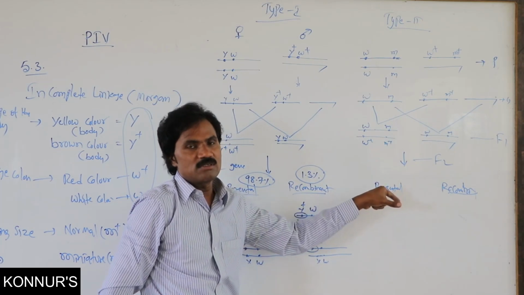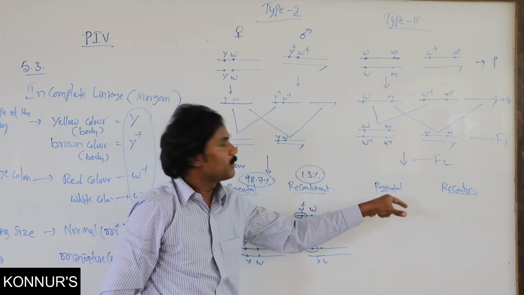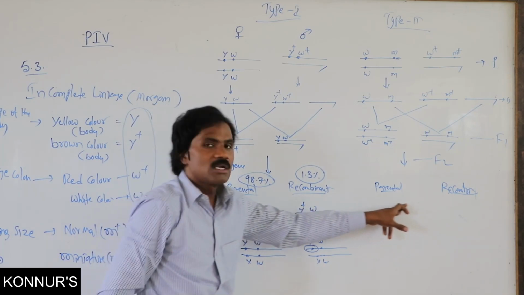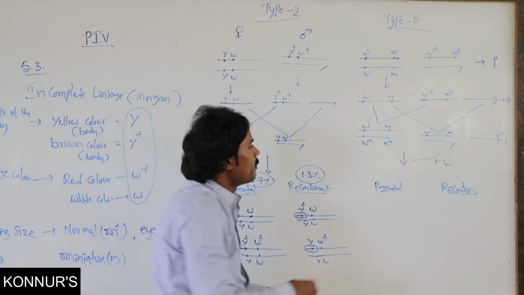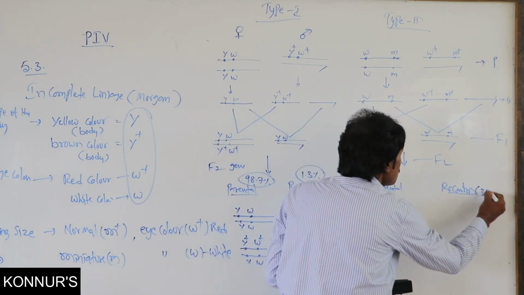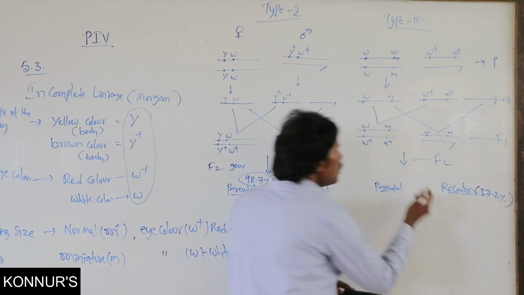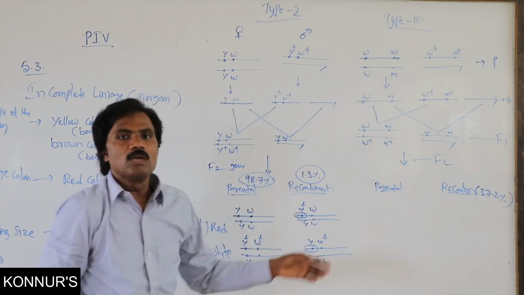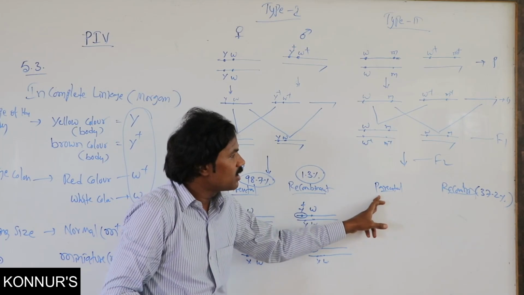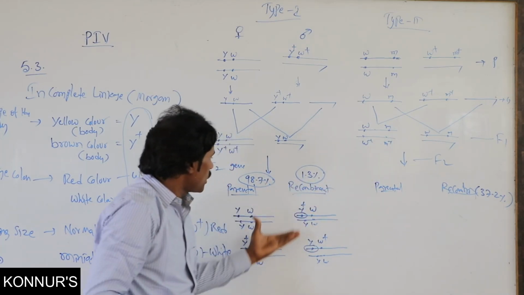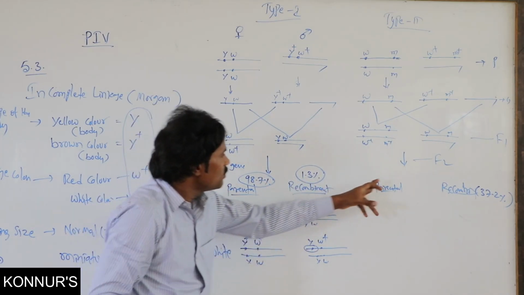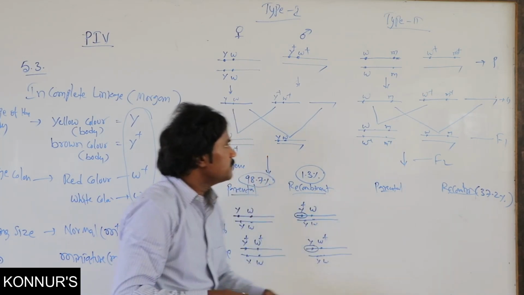Similarly, here also, because of the distance, 37.3 percentage, 37.2% is recombinant. The rest will be present as the parental type. Whatever you have drawn here, similarly remember this one.